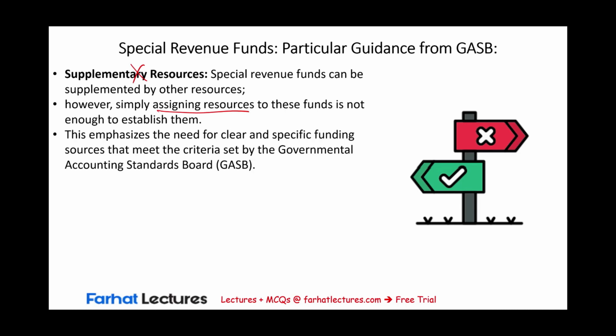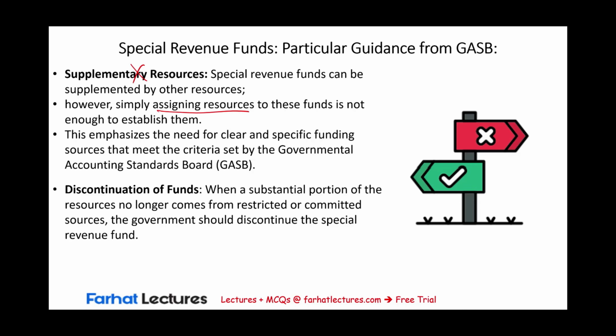And this emphasizes the need for clear and specific funding sources that meet the criteria of restricted and committed. So the special revenue funds are restricted or committed, not assigned for a specific purpose. When we discontinue, when we finish this fund, when a substantial portion of the resources no longer comes from a restricted or a committed source, the government should discontinue the special revenue fund.